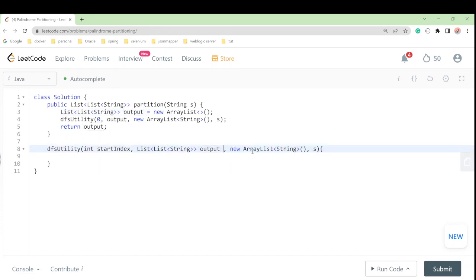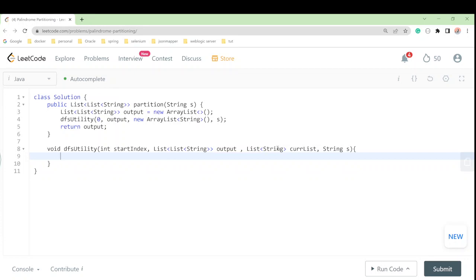Next, we have an array list, right? So that array list is what? A type of, let's see, we can say this is our list, right? So this list is nothing but our current list, right? Now I will pass this string, so this string is s. Now this method is only updating the output, so I'll say void, it returns nothing, right? This part is done.